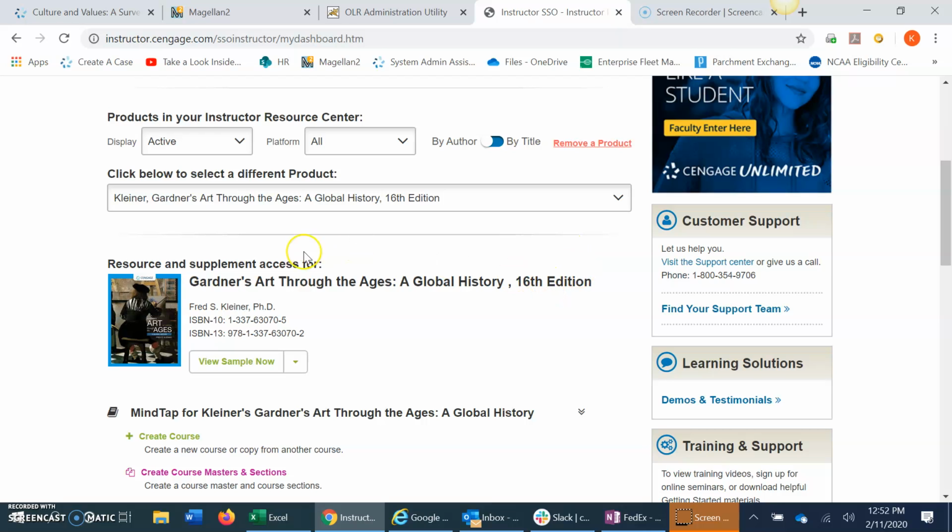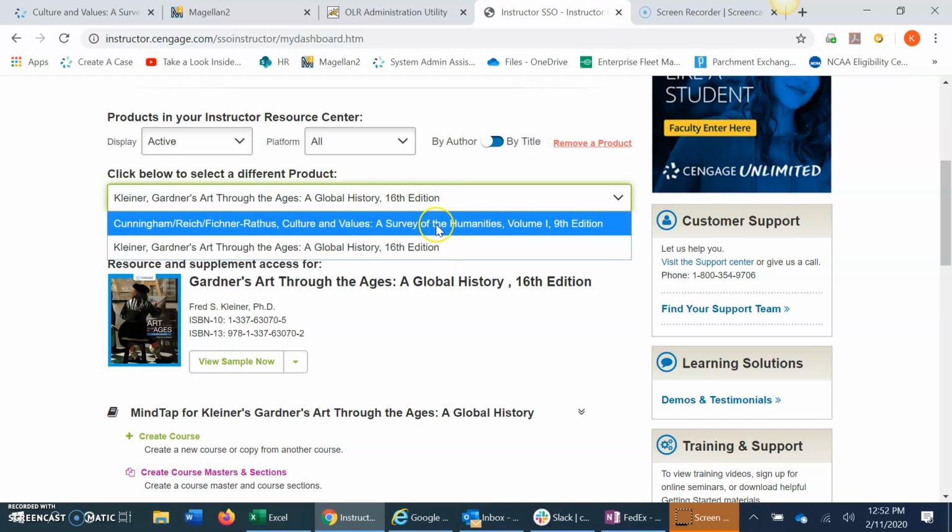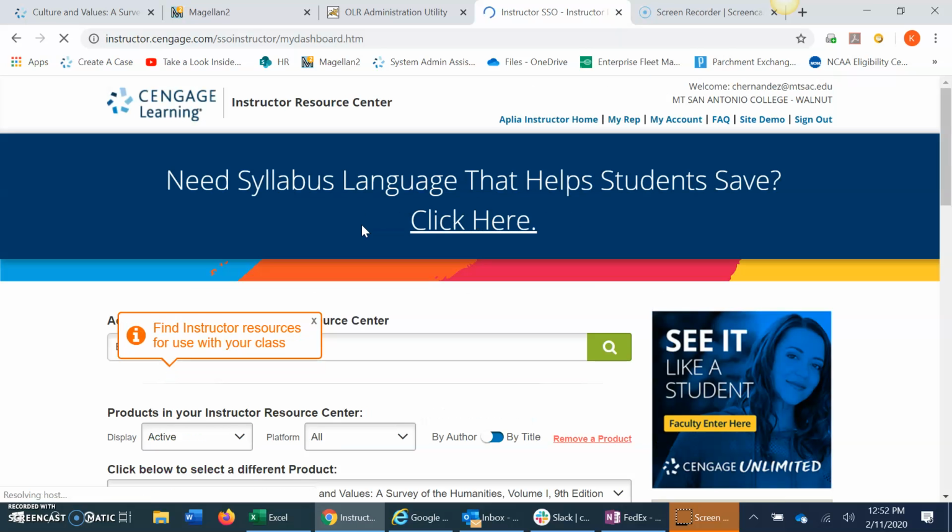Now, this MindTap course actually encompasses, it looks like volumes 1 and 2, but we actually have the book of just volume 1, which would be bundled with this if you wanted to, or this has an ebook within it as well. So let me just show you that. So I have this loaded, and then you can toggle between the cultures and value class right here.